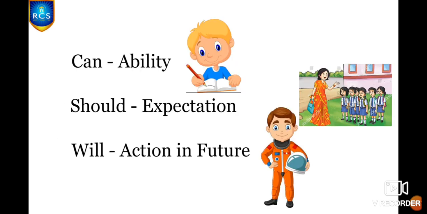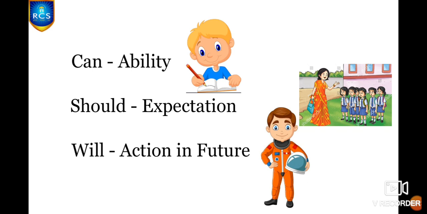Children, now let me tell you in which place we have to use can, should and will. Can is used to tell about ability, that is, the ability of doing something. I can write, I can read, I can dance. Ability of yourself. To express that you have to use can. Should means expectation.